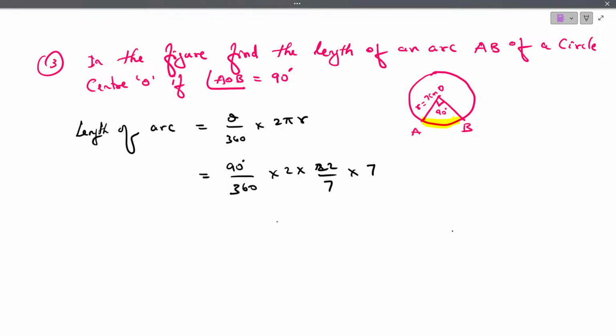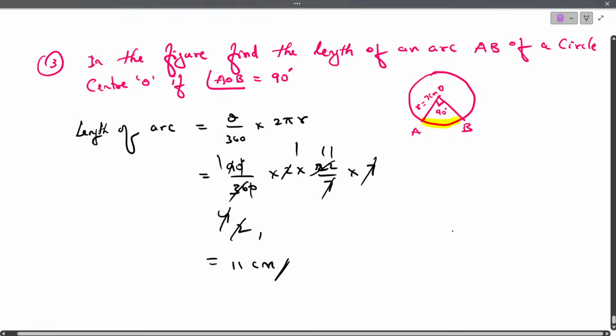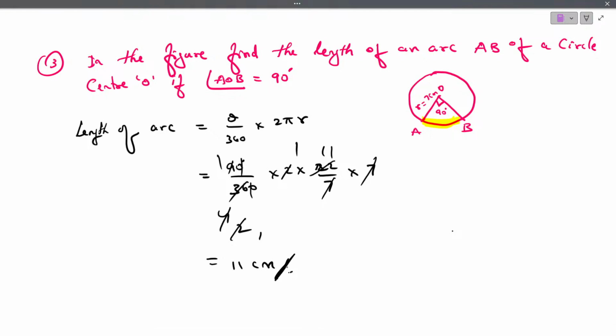Radius is 7 centimeters. 7 7 get cancelled, 0 0 get cancelled. 9 1s are 9, 4 4s are 36; 2 1s are 2, 2 2s are 4; 2 1s are 2, 11s are 11. So the answer is 11 centimeters. To find the length of an arc, the answer is 11 centimeters.